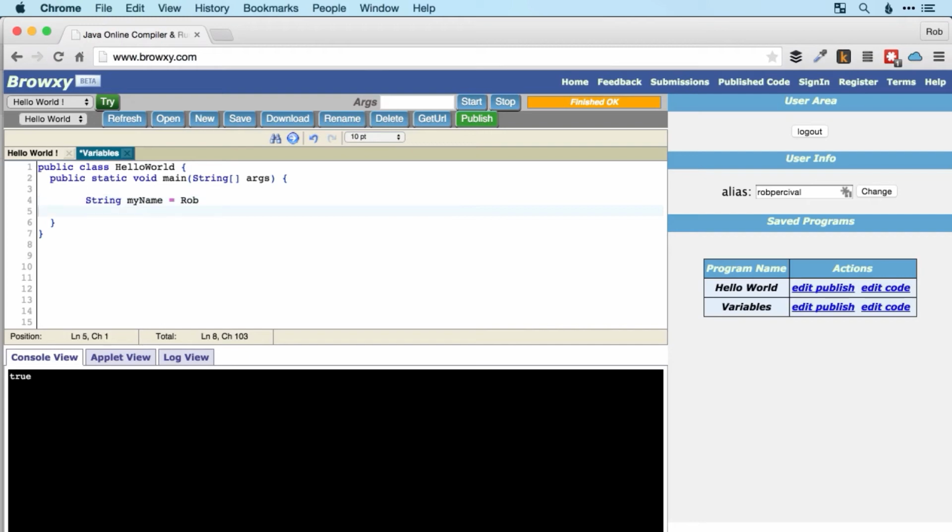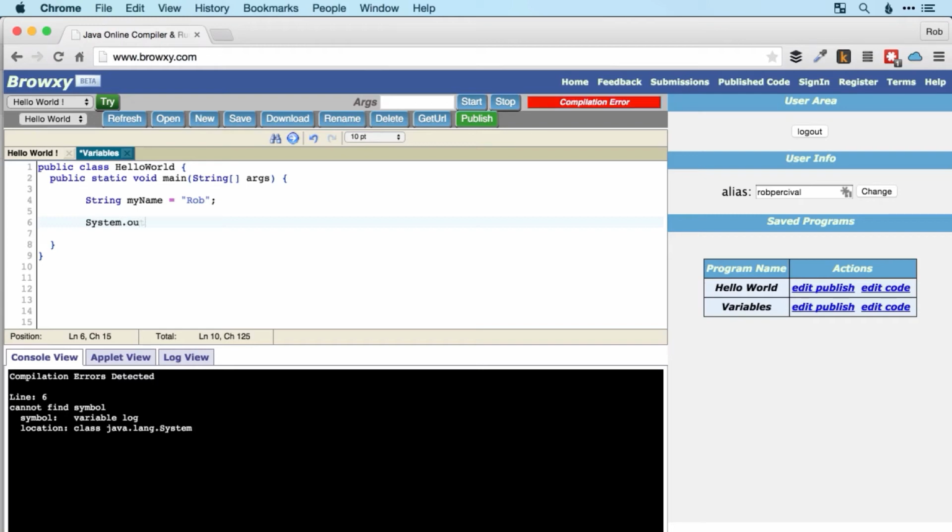Of course, I think we've seen before that we don't type it like that. We need to put quotes around a string whenever we use it. So my name is Rob. And then let's print that to the console. But this time we'll do something slightly different. .out .println, and then we could use my name is in quotes.